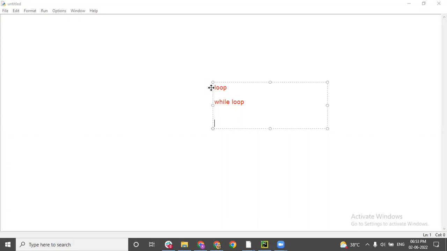So you will say, while waiting for the food to arrive, let's play some game. You are giving a condition: till the food arrives, you're going to play a game. Same way, till your condition is not satisfied, your loop will keep on running and running. This is called while loop. But how exactly it works in Python, let's see with some example.